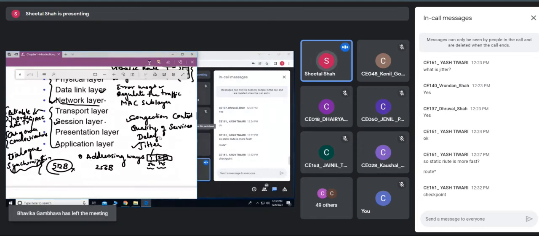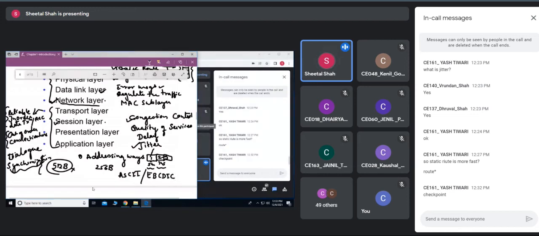Next is the presentation layer. Here the data which is received from the application layer can be presented in ASCII or EBCDIC.